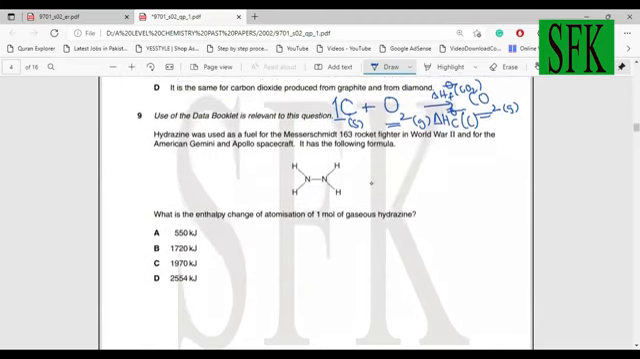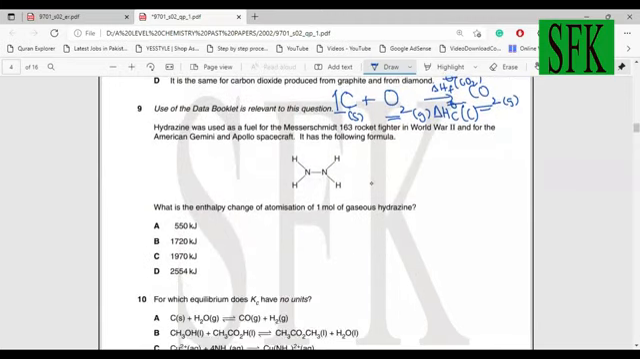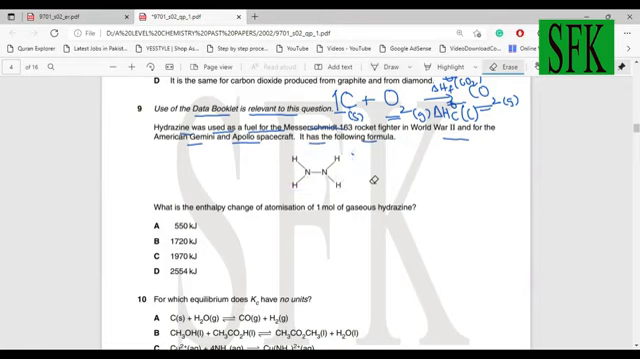Now I won't go on to the other options. Okay, you guys could just go over them. Now, the data booklet is relevant over here. Now, hydrazine was used as a fuel for this rocket fighter in World War II and so on. Okay, it has the following formula. All right, now this formula that you have over here is the formula for hydrazine. Now, this formula is important because the question is concerned with this structure.